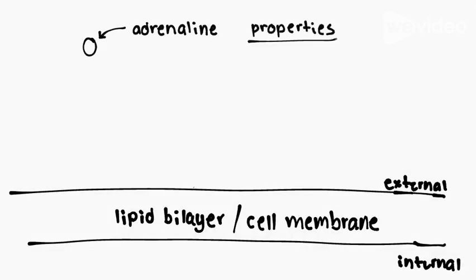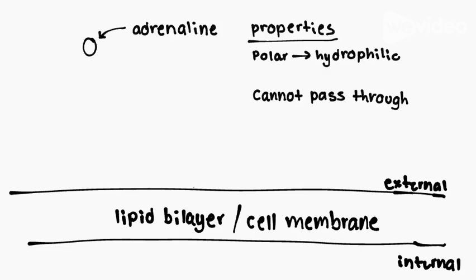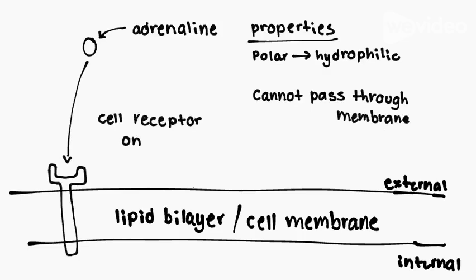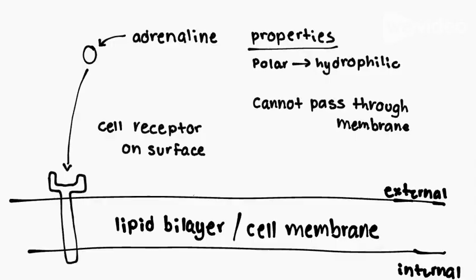Adrenaline is a signaling molecule in this pathway, and it is hydrophilic, meaning it cannot pass through the lipid bilayer of the cell membrane. Because of this, its receptor protein is located on the cell membrane, not inside the cell.